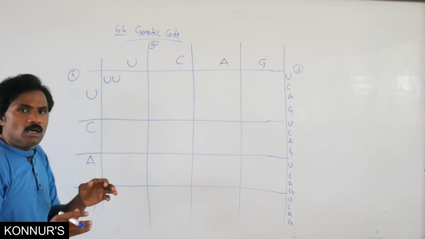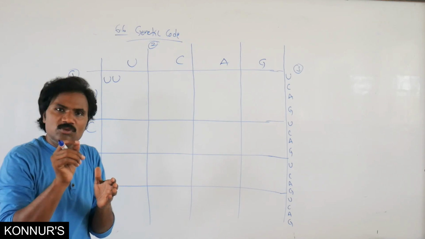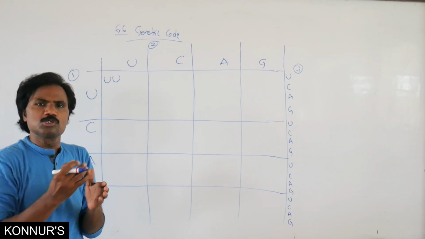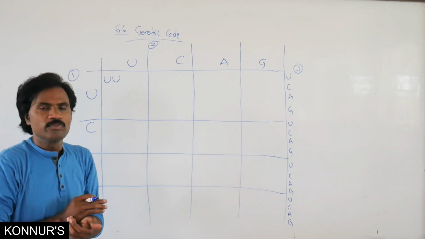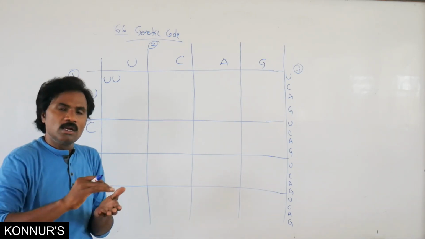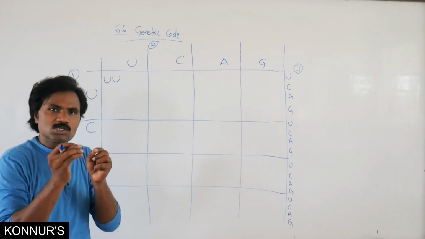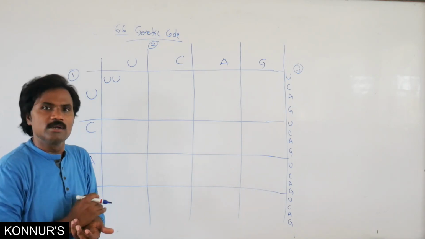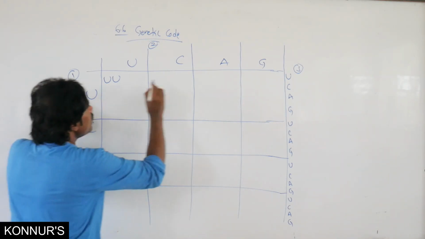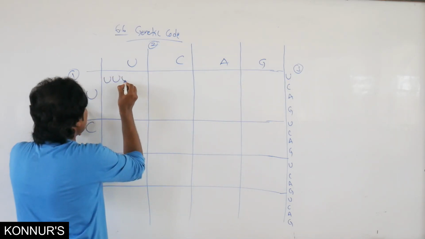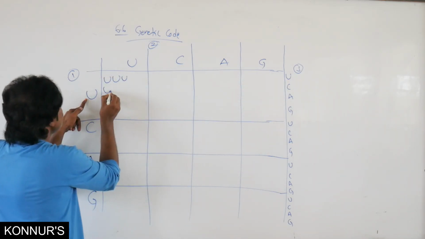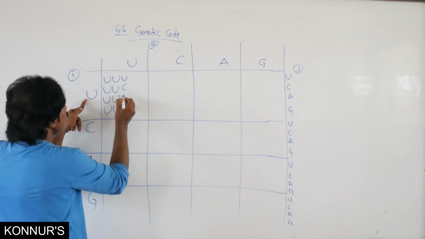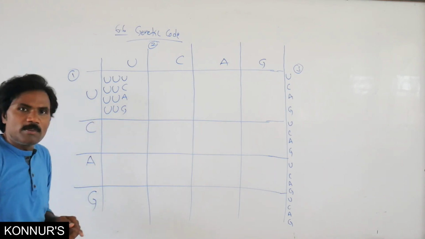Here it is very important that the first 2 nitrogen bases play the crucial role. The third one is common, and almost all are present similarly. So it must be represented in statement-level questions also. Only the first two nitrogen bases are crucial; the third one is not that important. For the third position, one can write U, C, A, G.